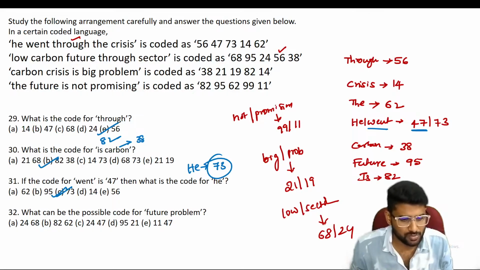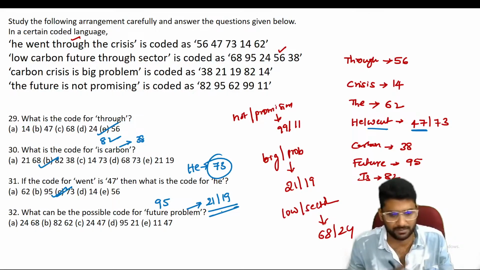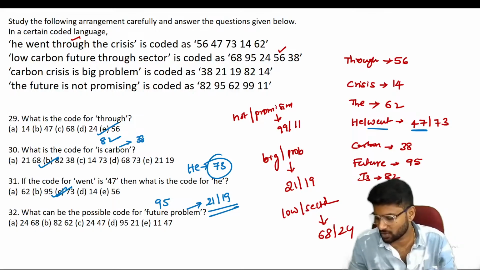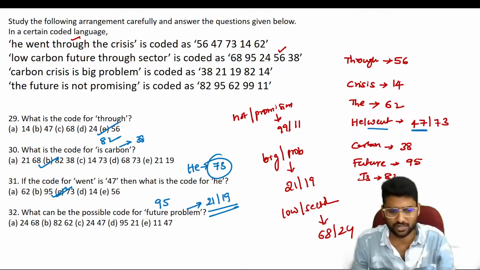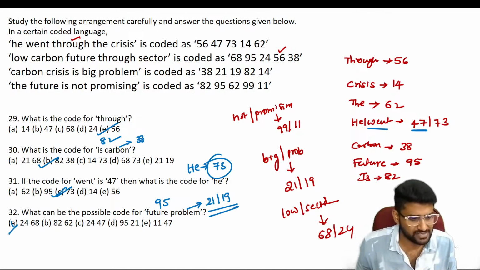So what can be the possible code for "future problem"? What can be the future? Future is 95. And what about the problem? Problem can be, we need one of the numbers. Guys, we need one of the numbers. If you have both the numbers, it's not an answer. If one of the numbers is not there, it is also not a code like this. So 95 is a mandatory number. 95 is a mandatory number. That's why we are eliminating all these options. Suitable answer.